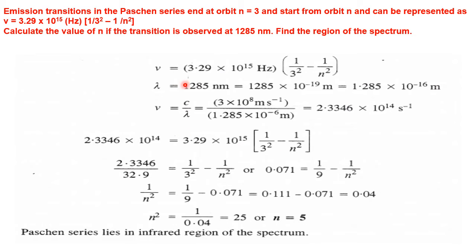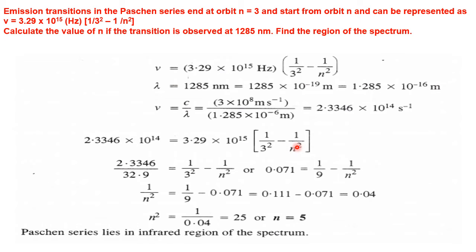So this is the frequency value. Now let us take the formula nu equal to 3.29 into 10 to the power 15 into bracket. We didn't know the frequency, but we have calculated it using the lambda. Therefore, in place of frequency, let us substitute the value we got in the first step: 2.3346 into 10 to the power 14. That means in this equation we know everything except n.